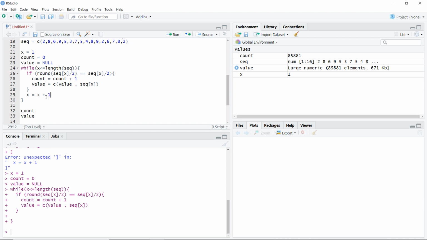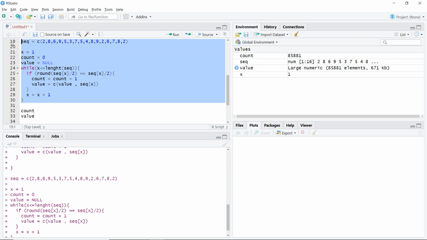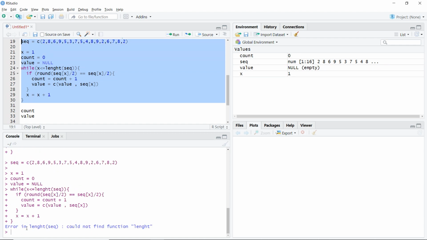So these are some things that you should make sure. The other thing is, sometimes while typing I'll type ht instead of th, and as soon as I run this, you will find an error. It says could not find function length.